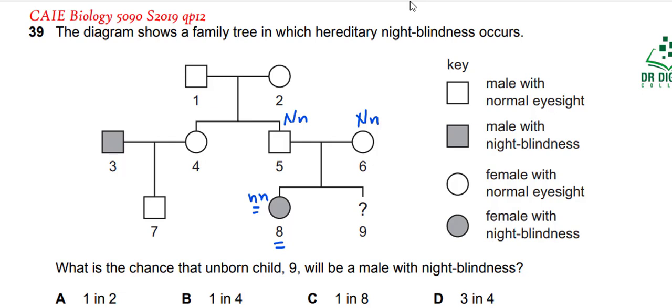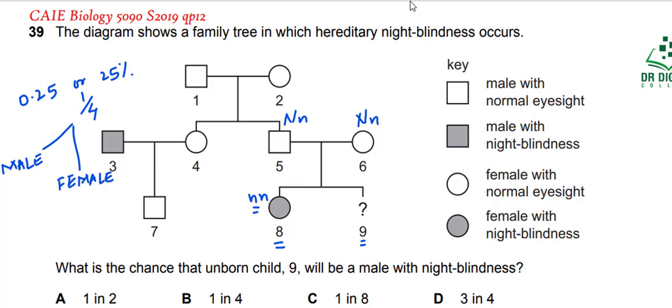Now the chance for the homozygous recessive combination is 0.25, or you could say 25% or 1 by 4. Now out of them, 1 by 4 can be male and 1 by 4 can be female.